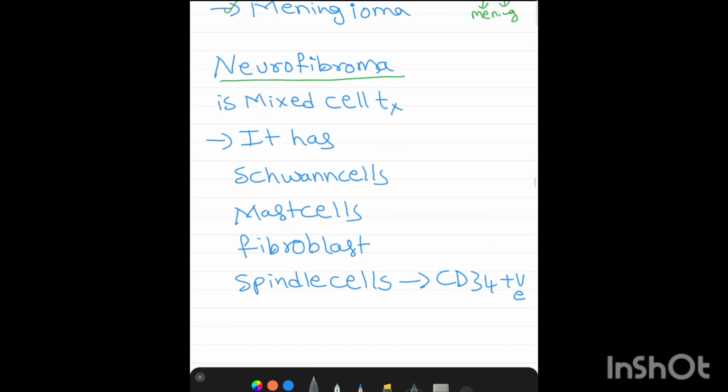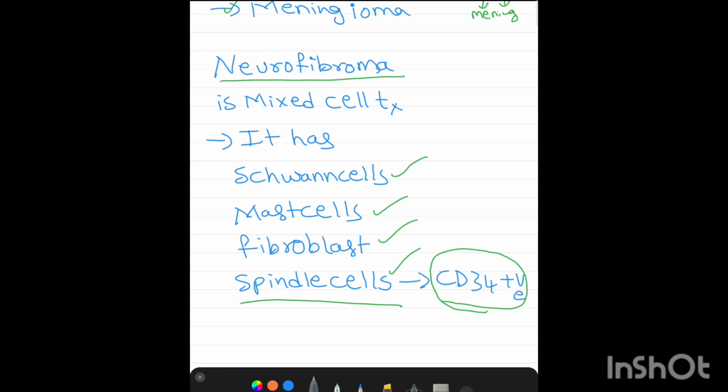Now let us discuss the neurofibroma. Neurofibroma is a mixed Schwann cell tumor. Previously in schwannoma only Schwann cells were arranged, but neurofibroma has Schwann cells, mast cells, fibroblasts, and spindle cells.